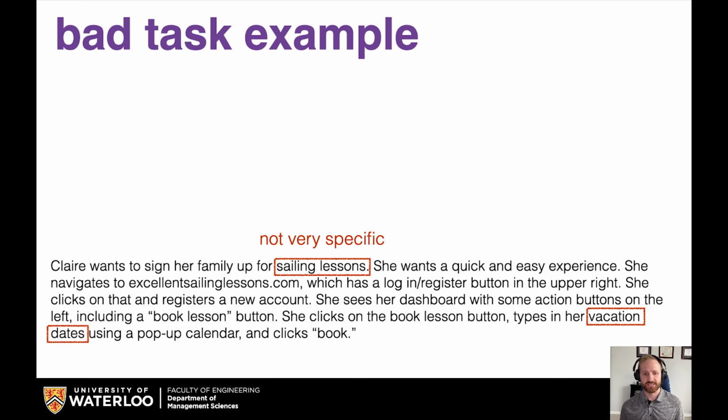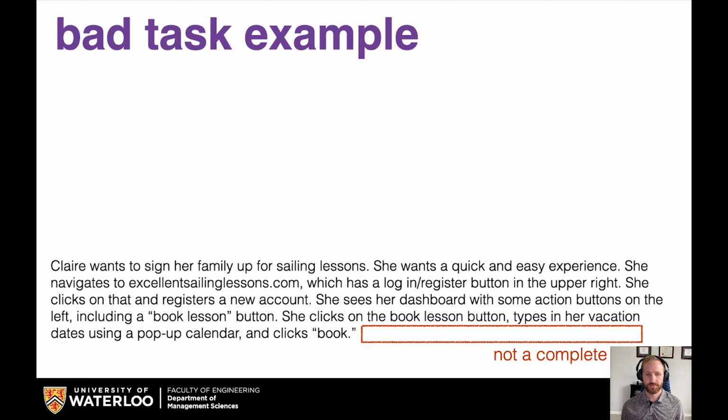Another critique is that it's not very specific. It says sailing lessons, but it doesn't say anything about what kind of sailing lessons. It also says vacation dates, but doesn't say what they are or anything about that. It's also not a complete job. She clicks book, but what happens at the very end? What's the outcome of this task? How does this whole story end? This is really important to have if you want to know the success criteria of this task and really have all of the details there.